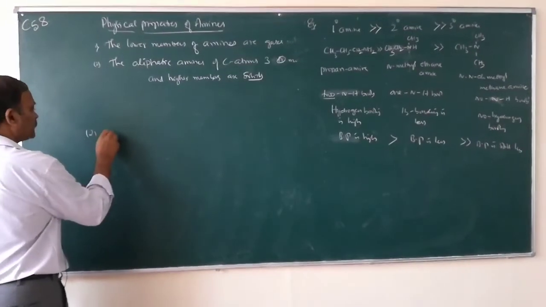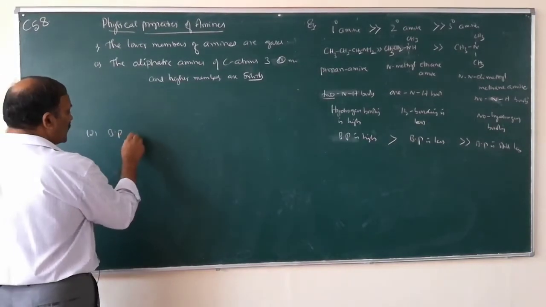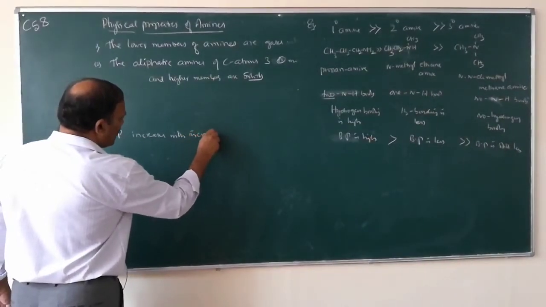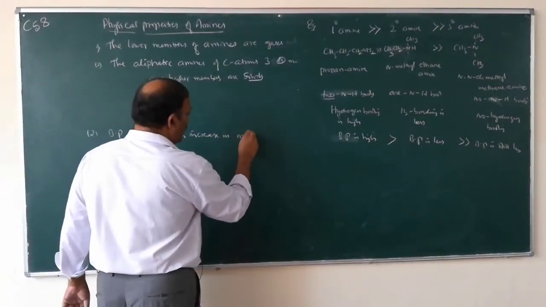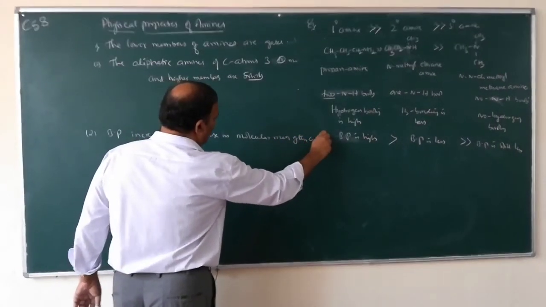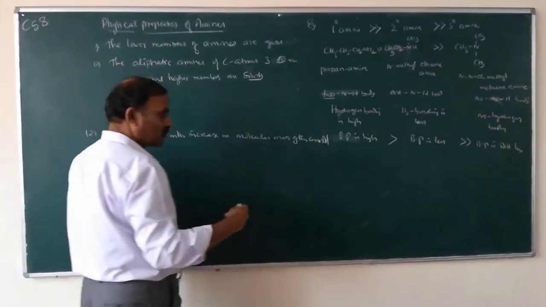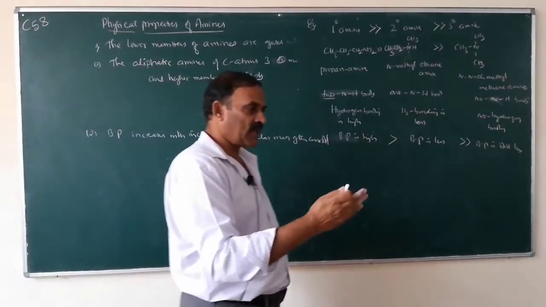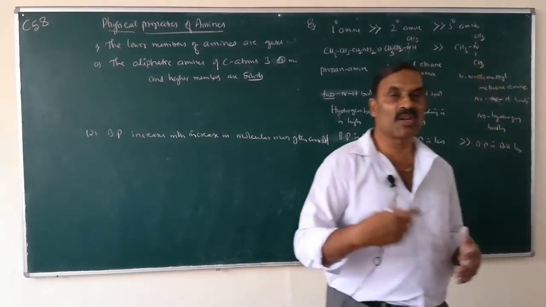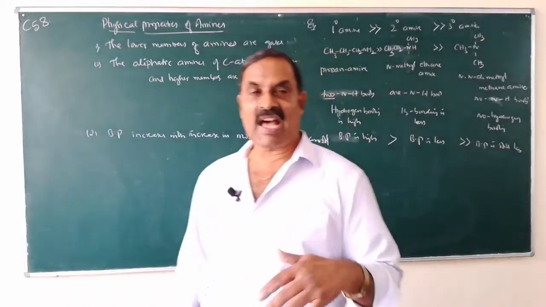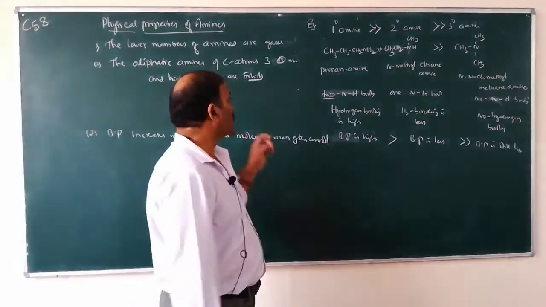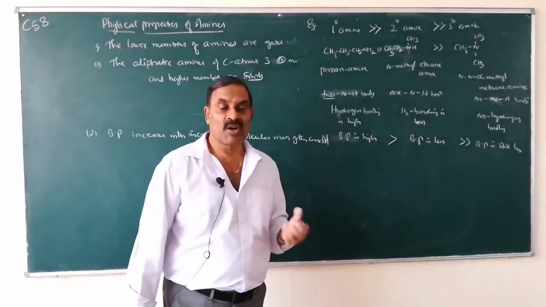Second point, boiling point increases with increase in molecular mass of the compound. So as you go higher and higher, methane, ethane, propanamine, butanamine, pentanamine, hexanamine, what happens? The molecular masses also go on increasing. As the molecular mass increases, the boiling point also increases. So this is about the boiling points of amines.